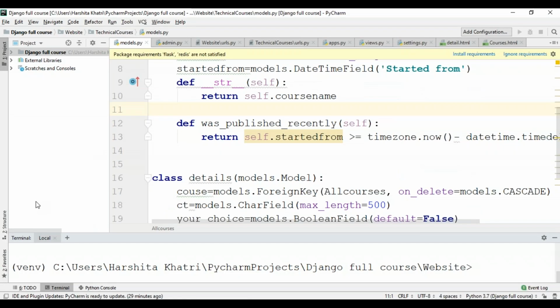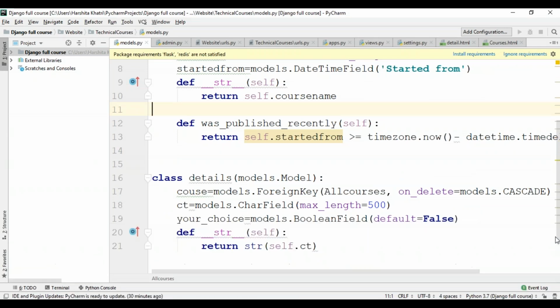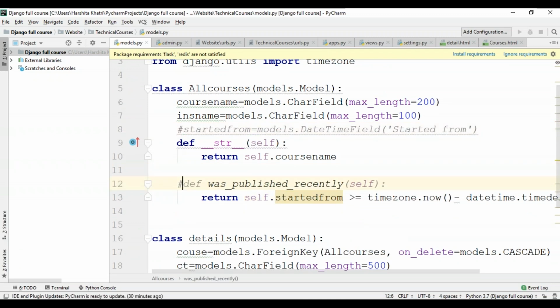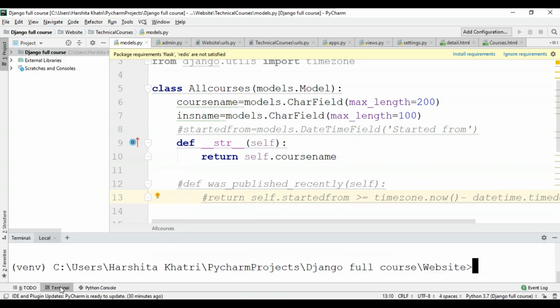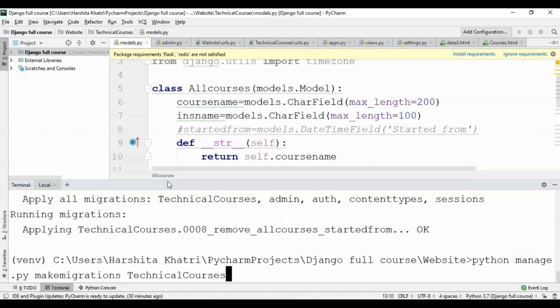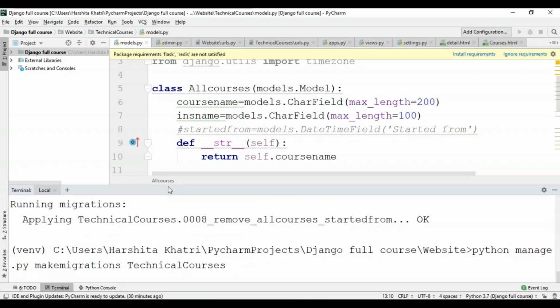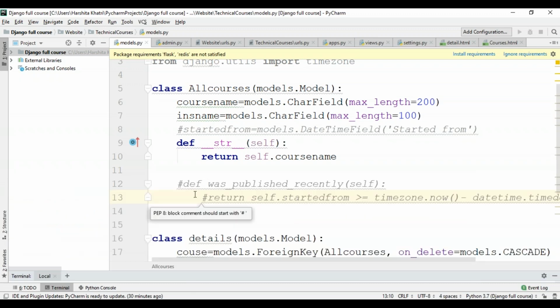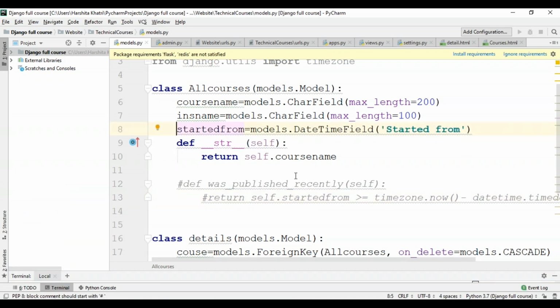So looks like we've encountered another error over here. So I'll get back to my models and it shows that there's some problem with this variable over here. So what I'm going to do is just remove this variable for a second and comment these out. I'll open up my terminal again and make migrations. And then I'll use the migrate command and I'll use sqlmigrate again. So what's the ID? Its ID is 0008. Okay, now I'm going to add this on again so that it doesn't show me an error again.